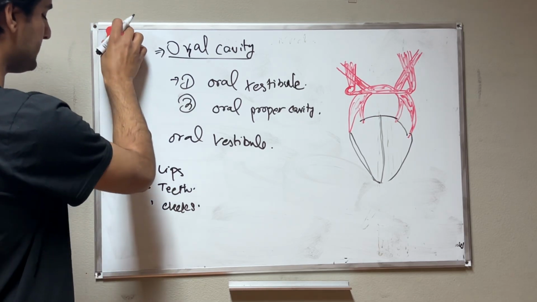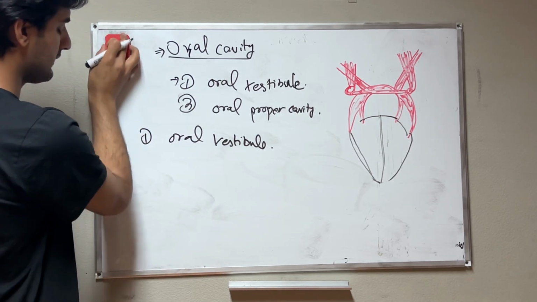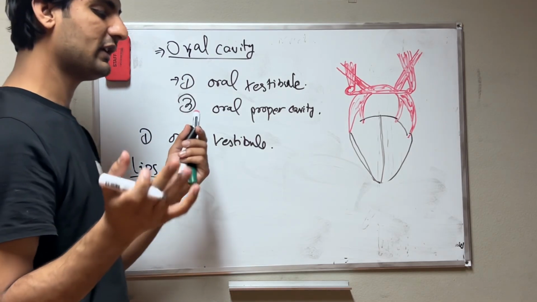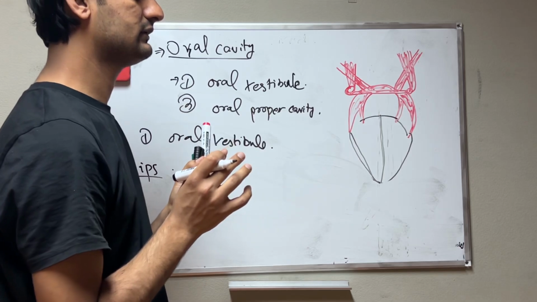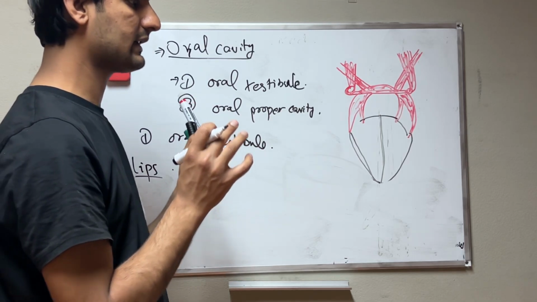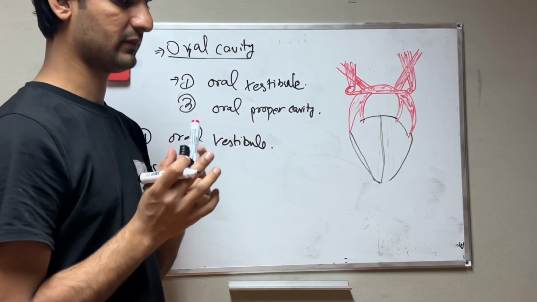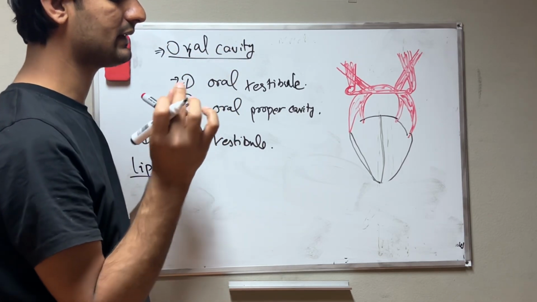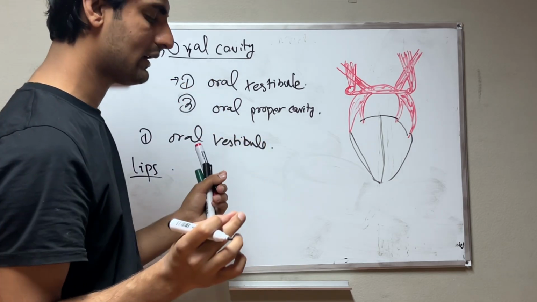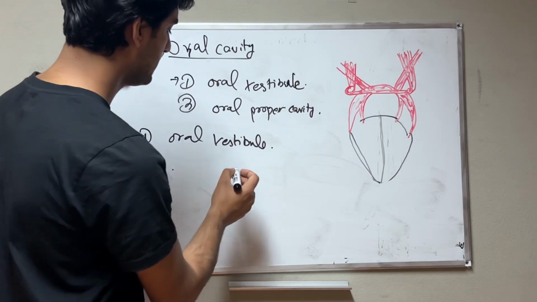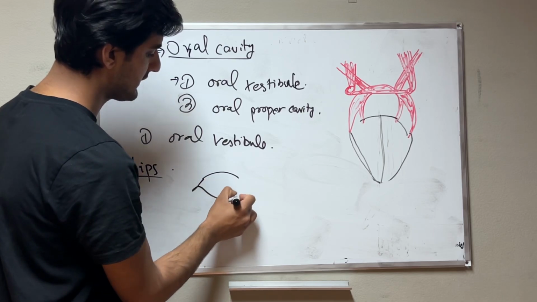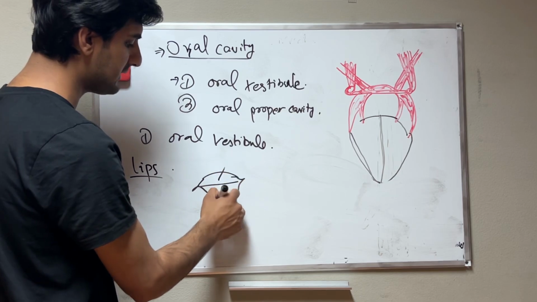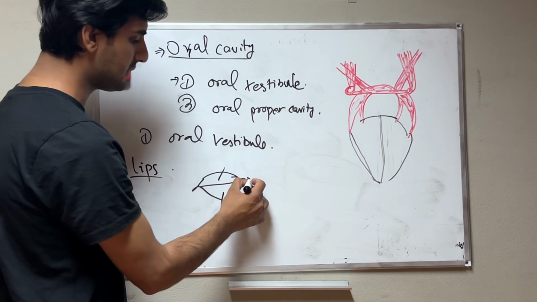Lips are very important. Simply recognized, the lips are formed by the orbicularis oris muscle, the upper lip and the lower lip, and it inserts at the angle of the mouth.